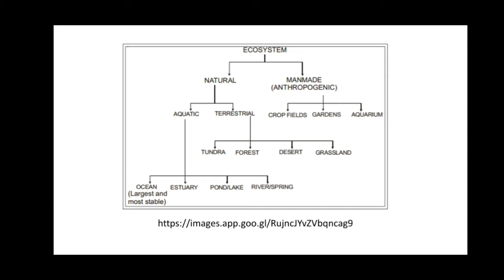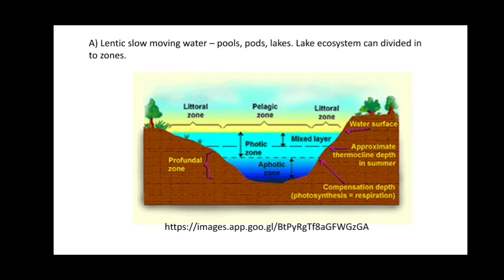So here we are going to study the natural type of ecosystem. In natural ecosystem we are going to aquatic, and in aquatic we are going to study the pond or lake ecosystem. There are two types of water: slow moving water and running water. Lentic is slow moving water. Examples are pools, ponds, lakes.